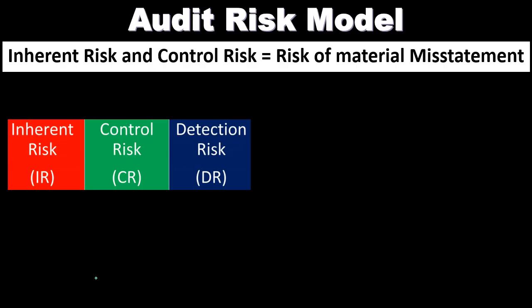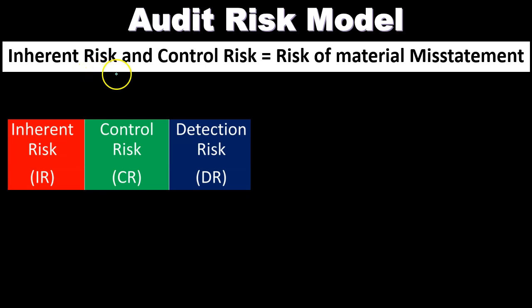It's possible. So the audit risk model then is going to be in this kind of formulaic type of equation. We've got the inherent risk and control risk is going to be equal to the risk of material misstatement. So when we consider the inherent risk and the control risk, that's going to be equal to the risk of the material misstatement. And if you think about that, again, these are the things that are basically involved by the company, right? The company has control over, one, the inherent risk, the business that they are in, the environment they decided to take on.